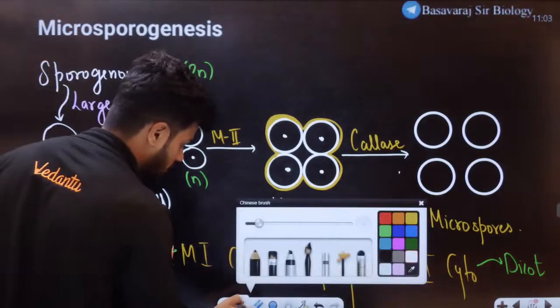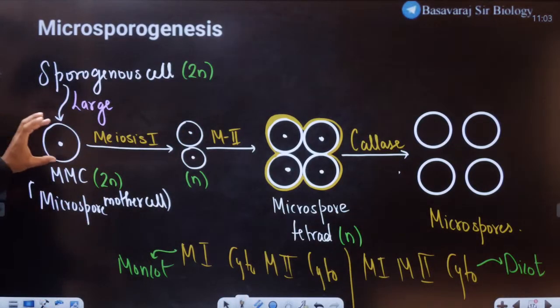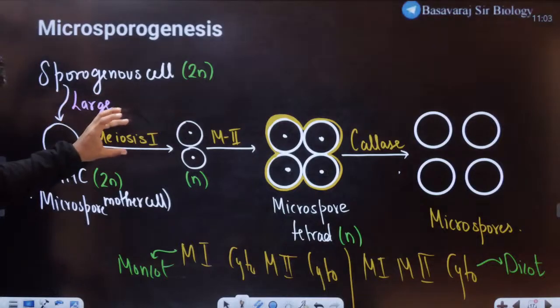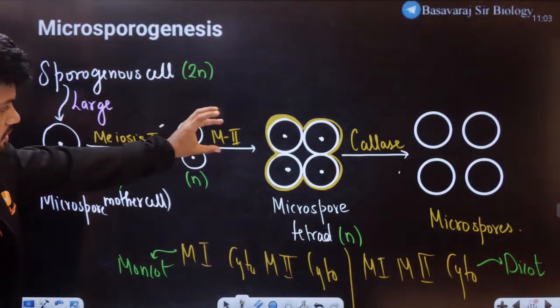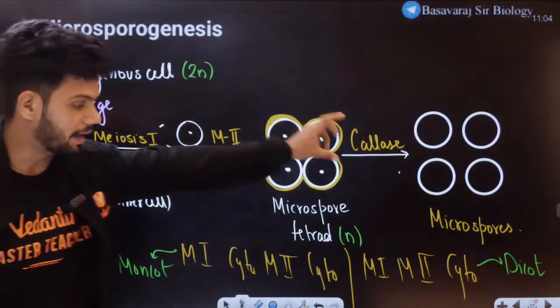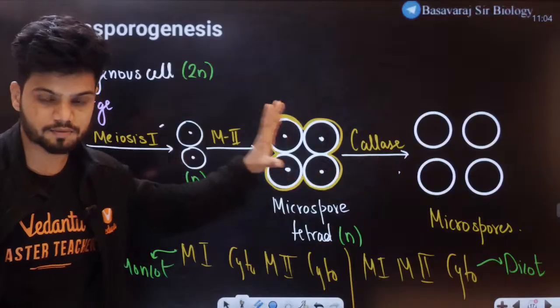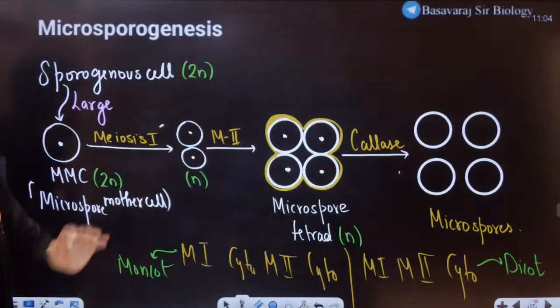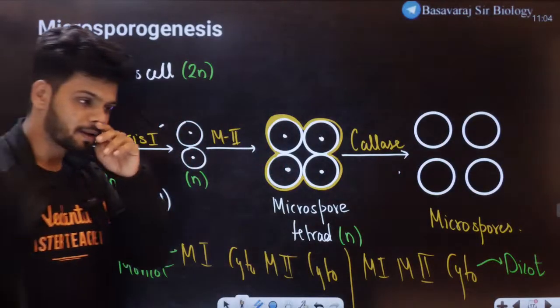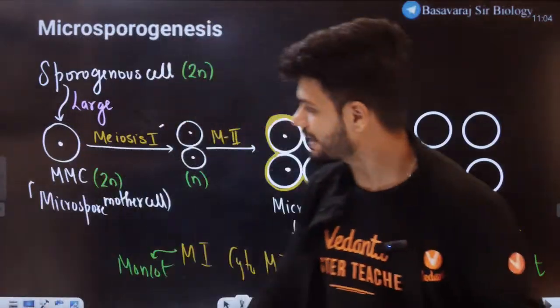So what happens is we have the microspore mother cell, meiosis 1, 2 cells, meiosis 2, 4 cells, and then we have microspores. Okay. Now students, is this the end of it? Does the entire thing end here?